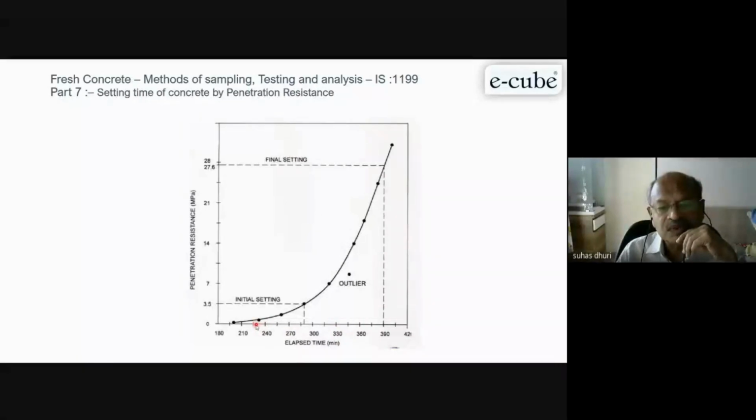And suppose your temperature is very, very low, say maybe 5 degree, 10 degree temperature, this may go even to 24 hours. So in summer, when concrete is setting very fast, I can use some retarder and get setting time as per my requirement. So this is a very, very important test for execution time.